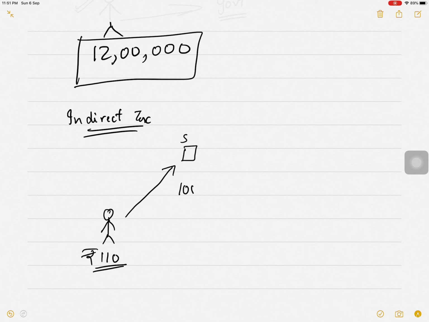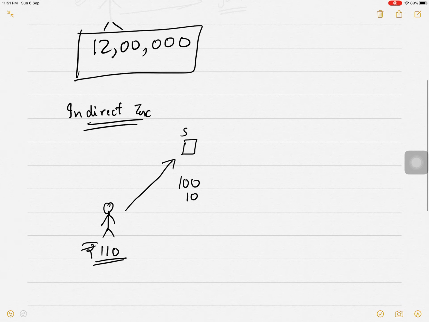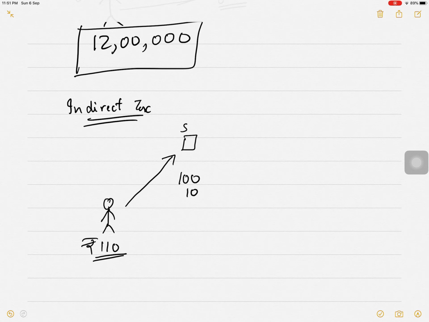The value of the product may be 100 rupees and 10 rupees might be the tax. I am assuming that GST is 10 rupees. Okay. You might not know that 110 rupees means 100 rupees is the cost and 10 rupees is the GST. When you pay 110 for the product, you are thinking you are paying for the product. Actually, 100 rupees you are paying for the product and 10 rupees you are paying as GST.